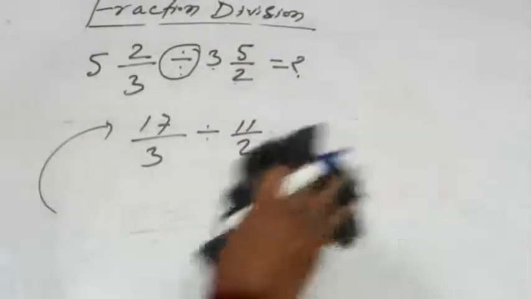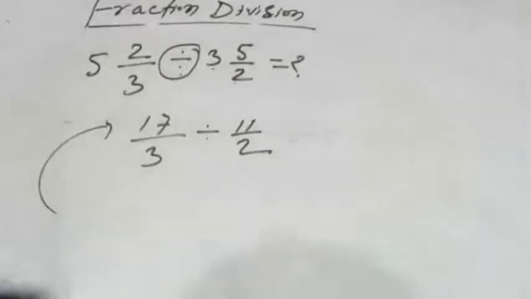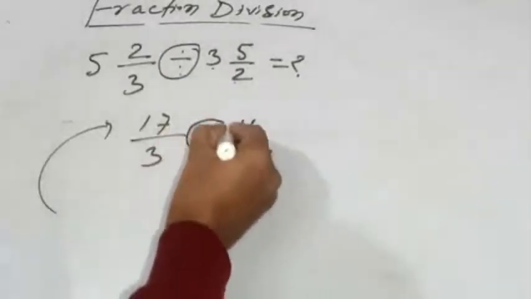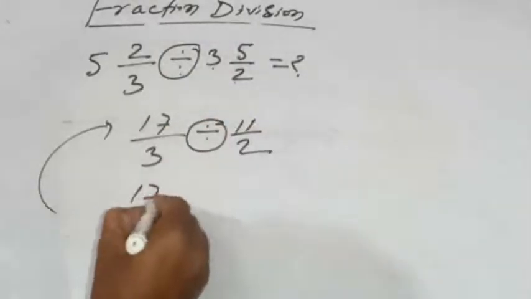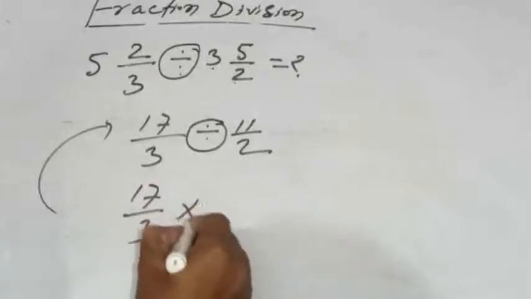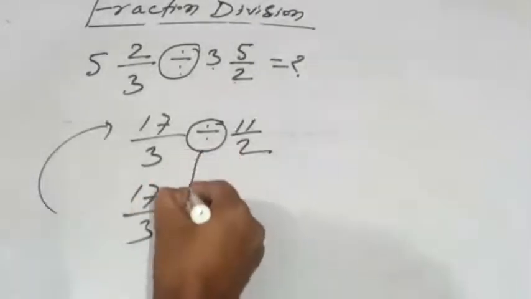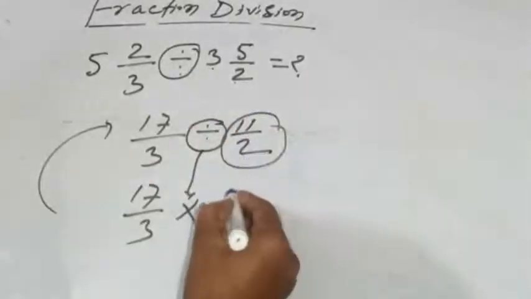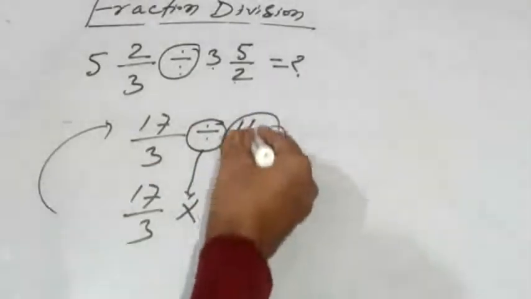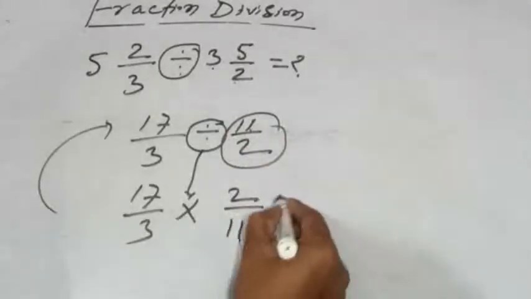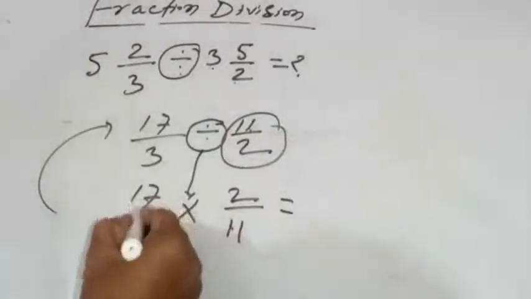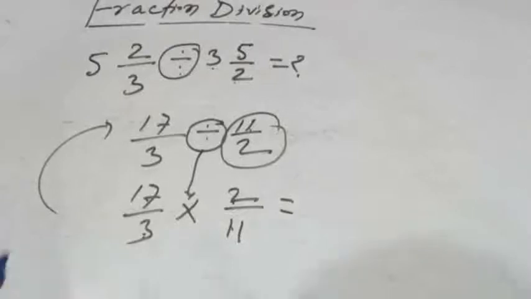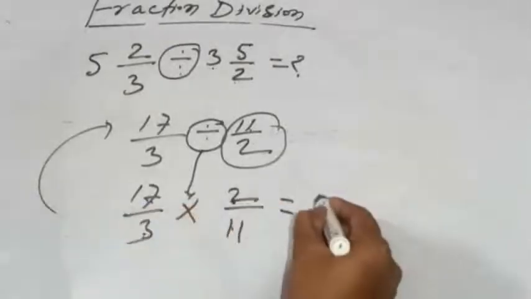Now I have already told you in the previous question, when the sign of division is given, change this one in sign of multiplication like this. When this is changed, this will also be changed. Denominator will be numerator and numerator will be denominator. Now see, is there any cancellation work here? No cancellation work. Multiply simply.